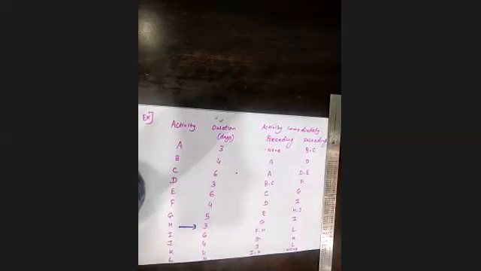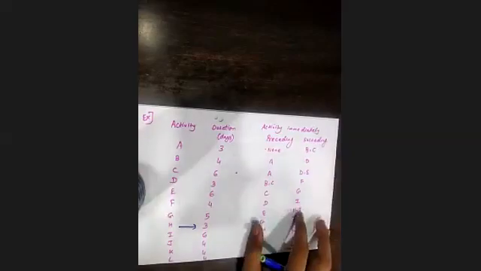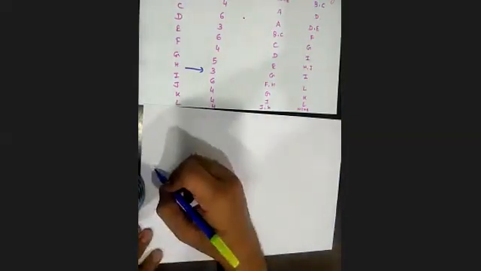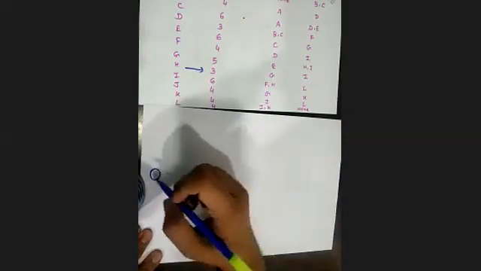Okay, so let us try to draw the network diagram. I'll keep the question up over here so that you can easily check out the relation. So first activity is A, and it does not have any preceding.